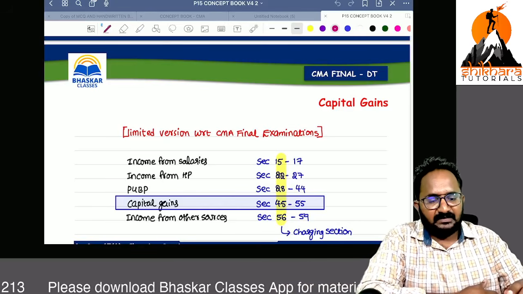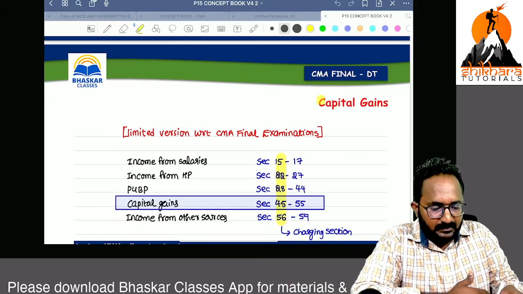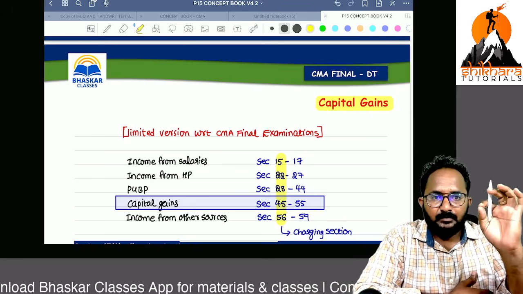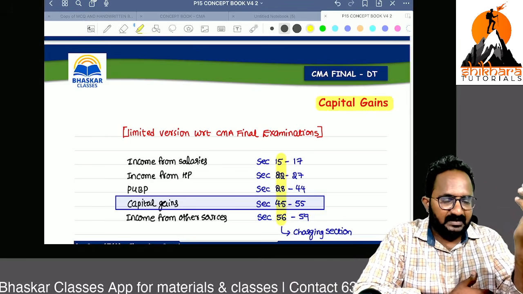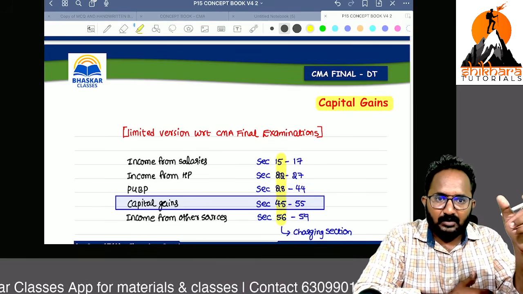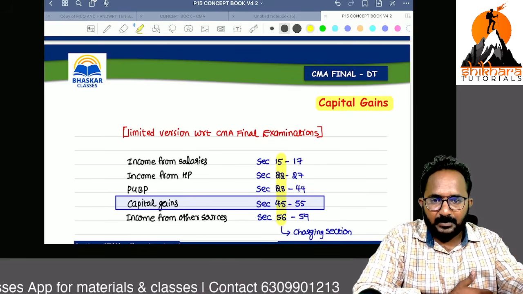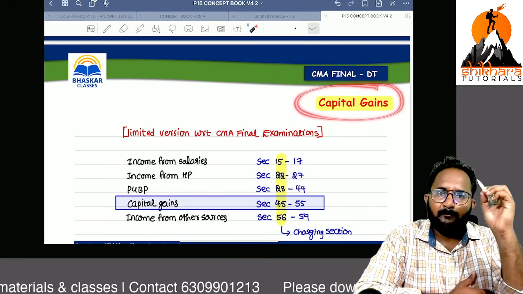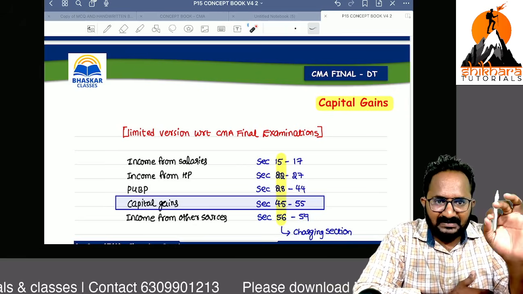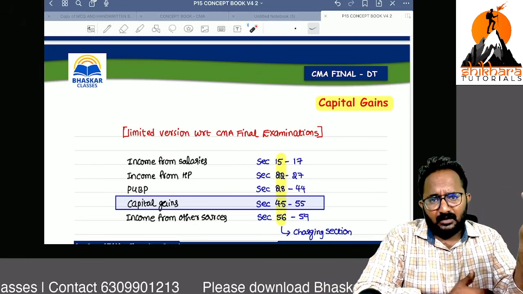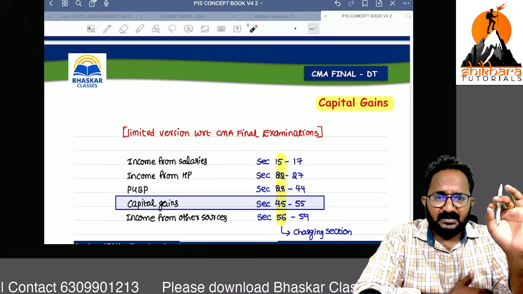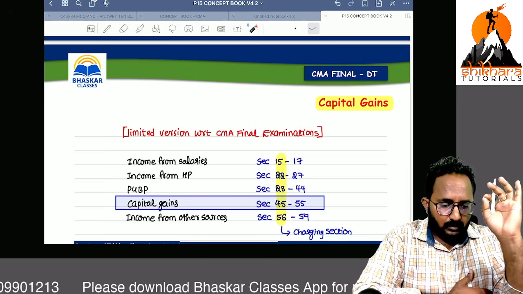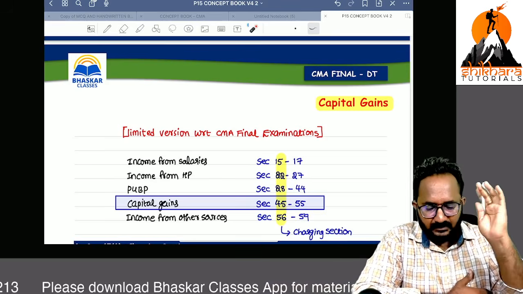In this quick revision session, I want to cover capital gains. Slum sale, conversions, and business reorganizations, all three we covered exclusively in one chapter, business restructuring. To be honest, this chapter is not required in our CMA final. But why are we discussing these things in the regular batch or any other batches also? The reason is nothing but that in this attempt we have amendments. That's why we have to cover these amendments now in this revision session. Okay, we can start now.